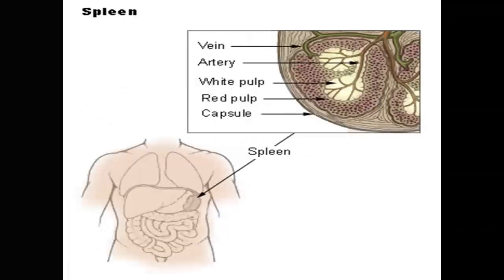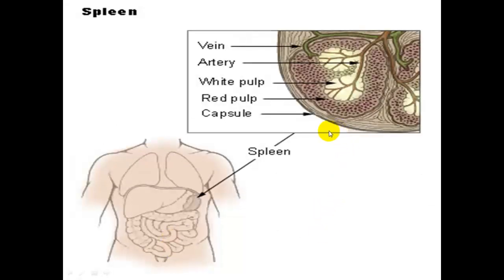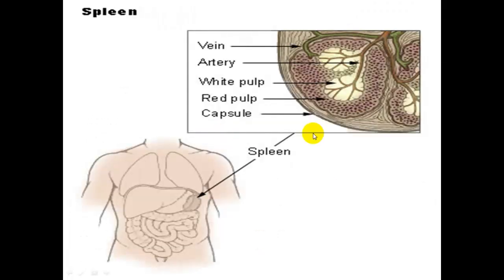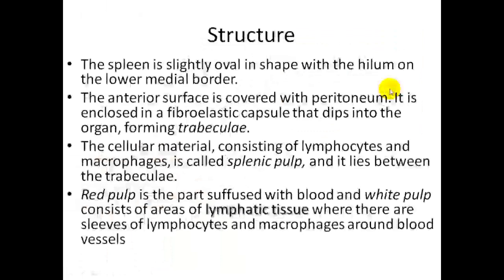As I've shown before, this fibroelastic capsule goes deep into the organ, forming what we know as trabeculae.